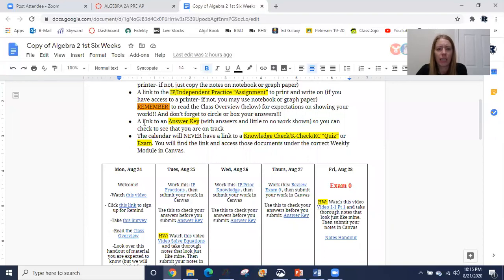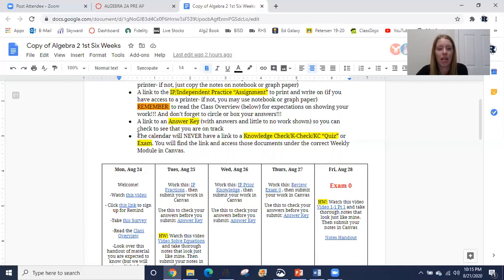Also, a link to an answer key. If there's ever an assignment, you will see an answer key. That will sometimes just have answers with little to no work shown, okay? So some problems I don't show any work because I want to see how you do it. I want to know that you know what you're doing and that you are providing the correct work. Some problems that I might feel like you need a little bit of help getting started, I might include a little bit of work just to help you get started or show you where I went from the problem to the answer. So just so you know, if you use the answer key, you can check to see that you are on track, all right?